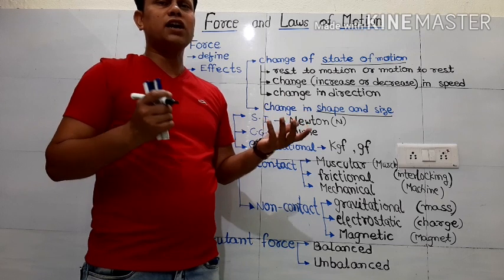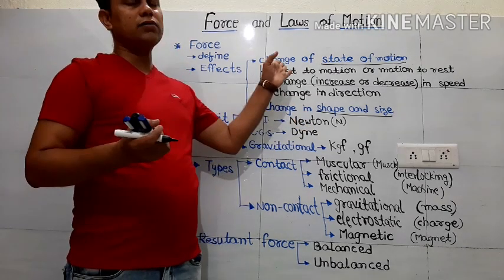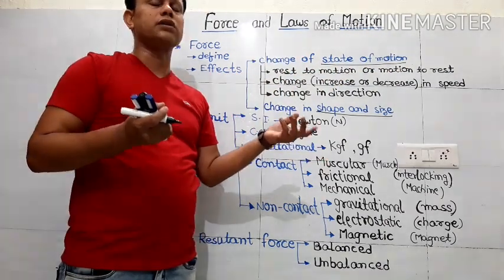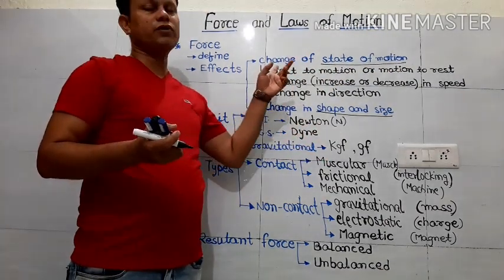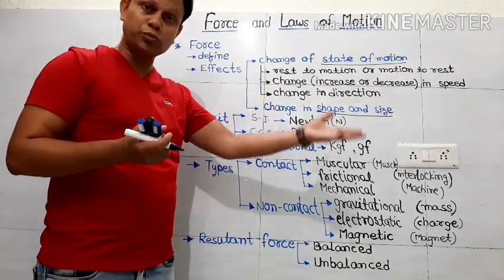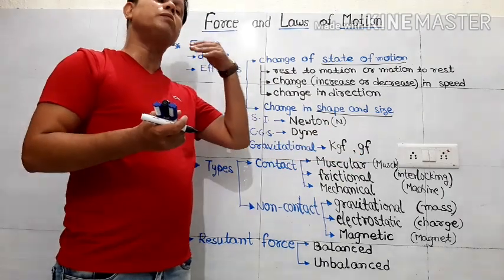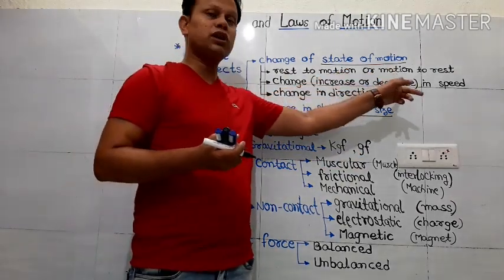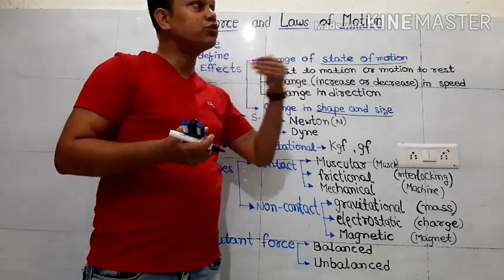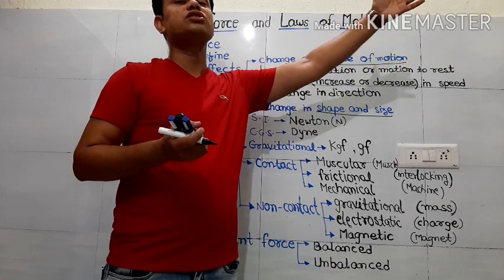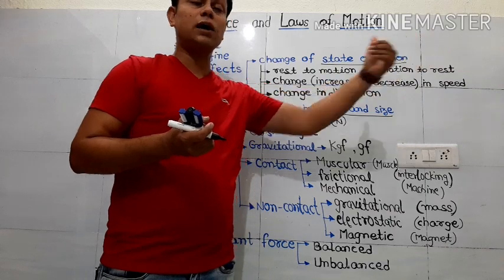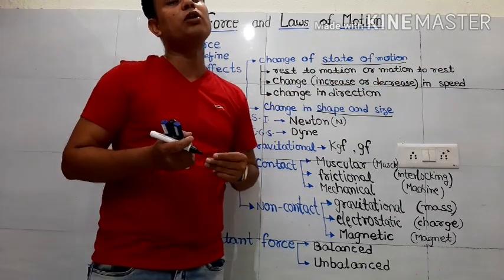Then how can we do the same opposite things together? Means how can rest be brought to motion or motion be brought to rest with the same physical quantity? It's very simple. Whenever you have to bring any object from rest to motion, you apply force in the direction of motion in which you want to bring the motion, and from motion to rest you have to apply force opposite to it. Suppose the body is moving in this direction. If you want to bring that object to rest, then you have to apply force opposite to it, just like when you apply brakes.